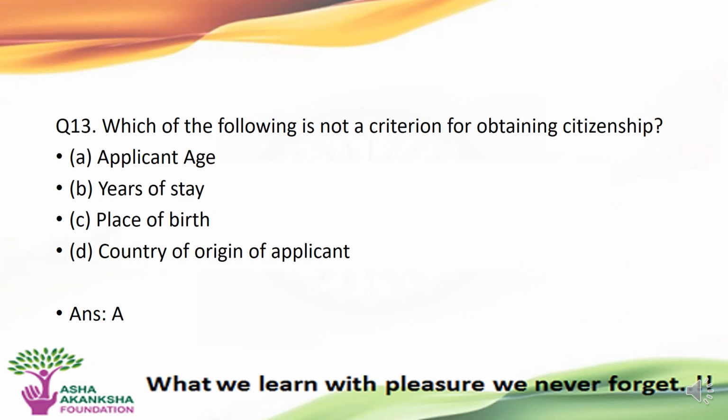The next question is, which of the following is not a criteria for obtaining a citizenship? The options are A. Applicant's age. B. Year of stay. C. Place of birth. D. Country of origin of applicant. The correct answer to this question is option A, that is, the applicant's age is not a criteria for obtaining a citizenship.